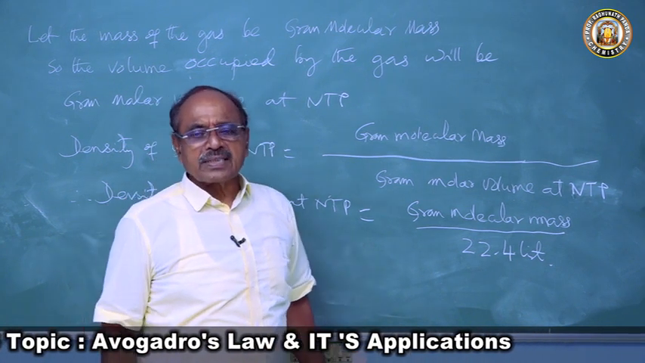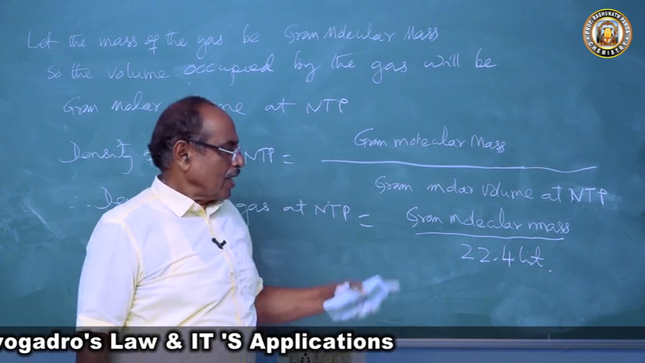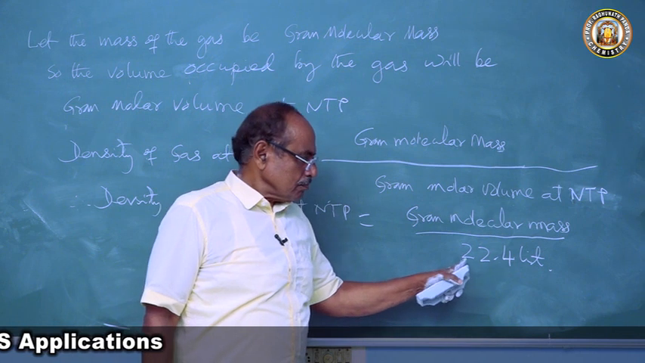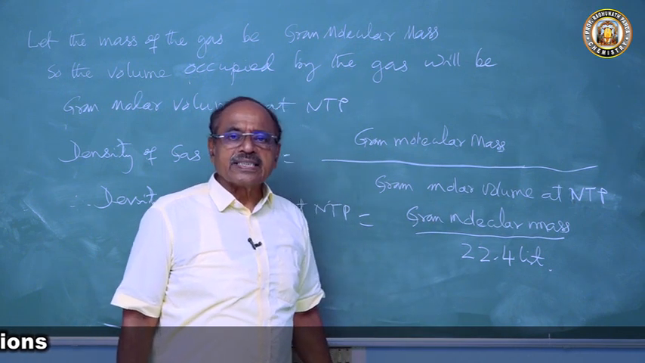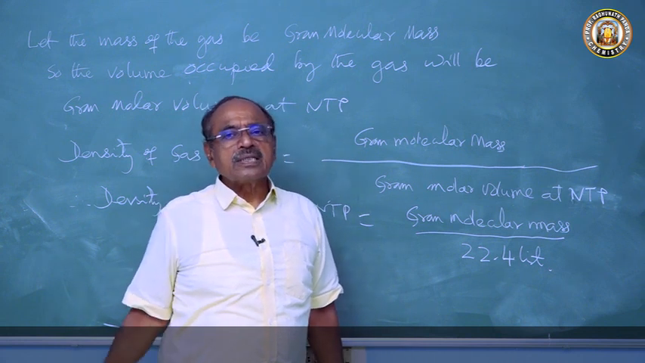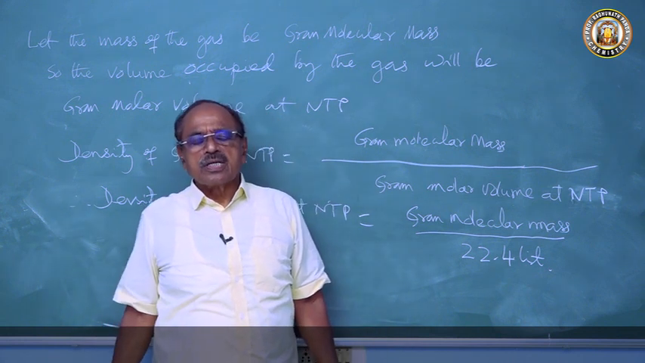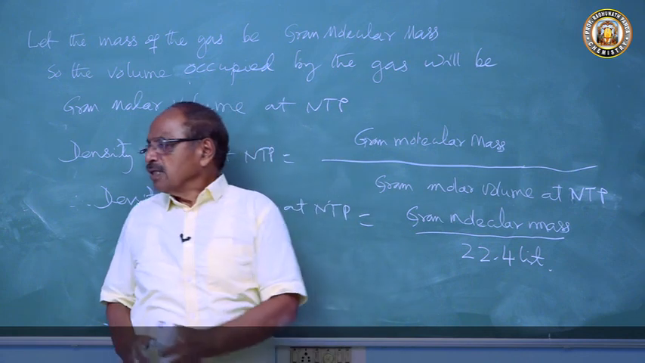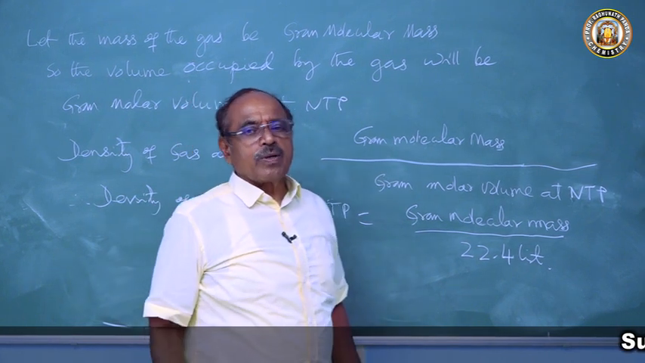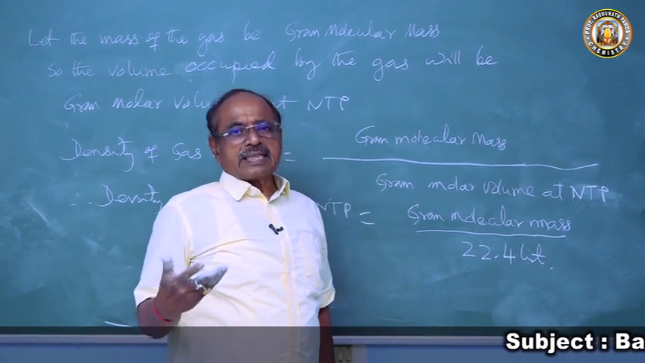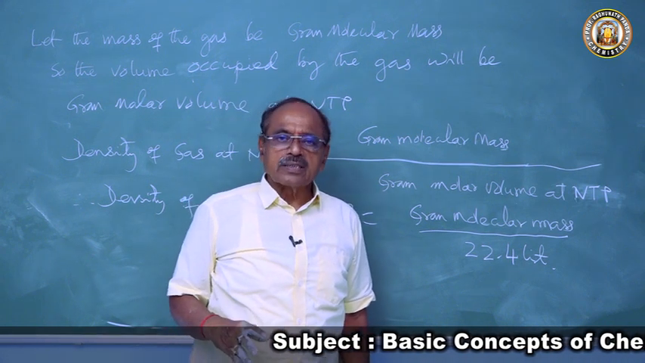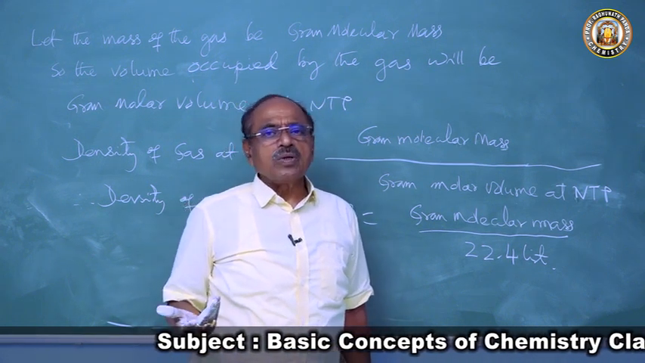Density of carbon dioxide at NTP. So gram molecular mass of carbon dioxide will be 44 grams by 22.4 liters at NTP. Very easily can find out. So these are the very, very important applications of Avogadro's law. Taking these applications, next class we will be going into what is Avogadro number. We will discuss what is a mole and the mole concept.